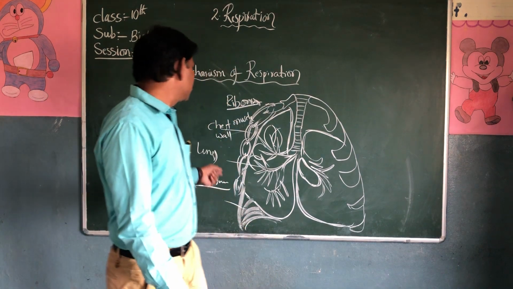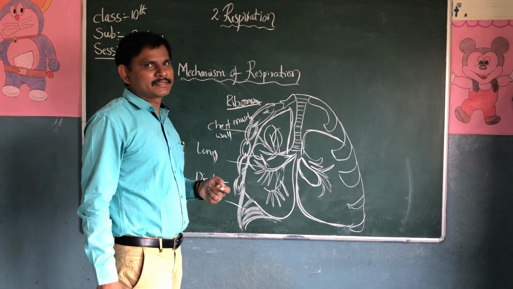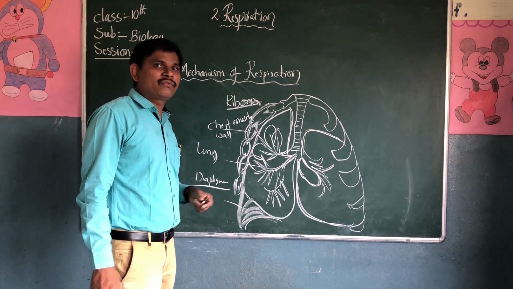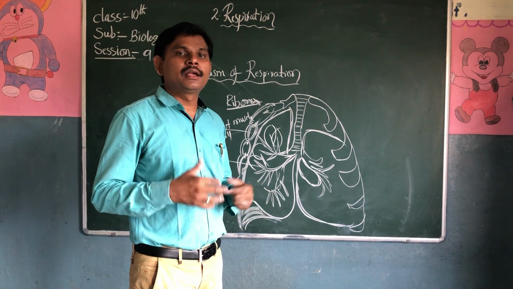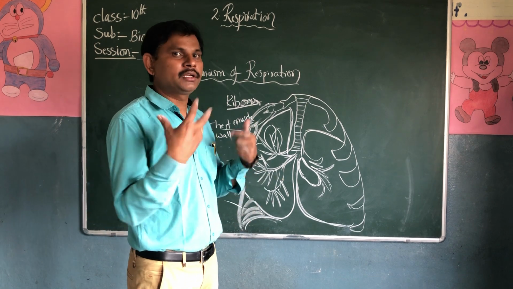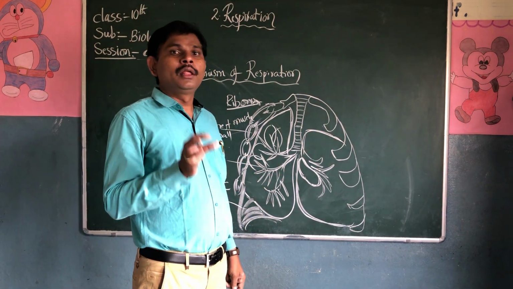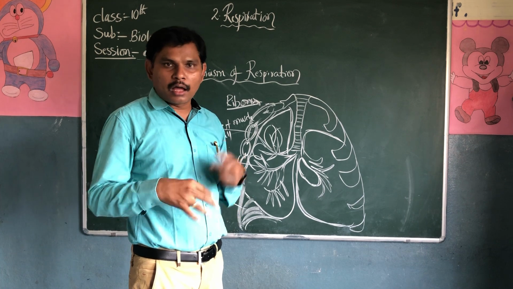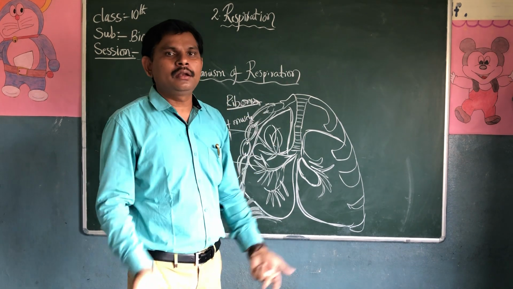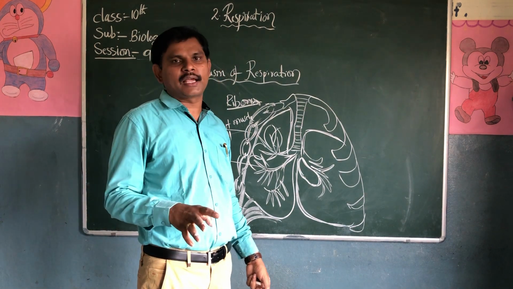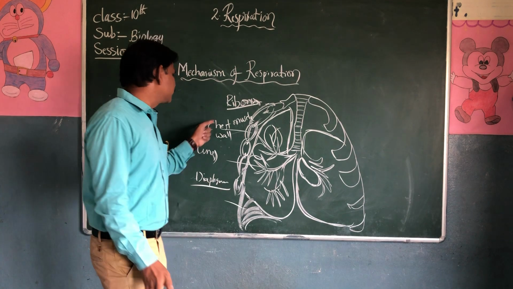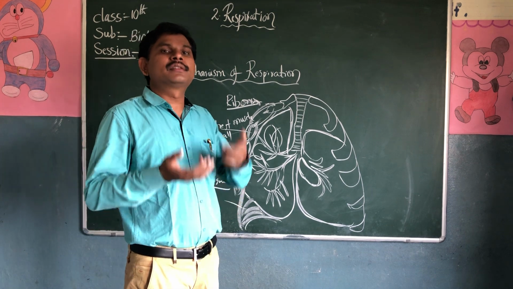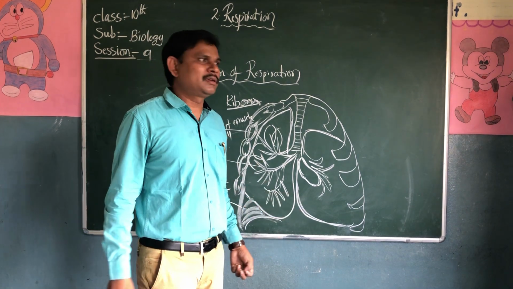With the help of the chest muscle walls and another flexible wall, the diaphragm, they take air inside and send it outside, drawing air and pushing it out. Once again, the lungs themselves neither draw air inside nor push it outside. They cannot take it in or send it out directly. With the help of the chest muscle walls and the diaphragm, the gases are taken inside and sent outside.